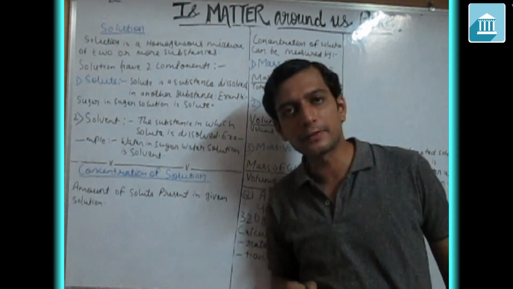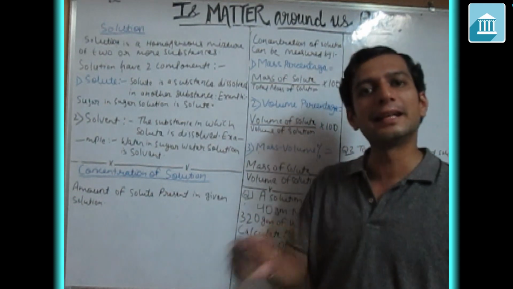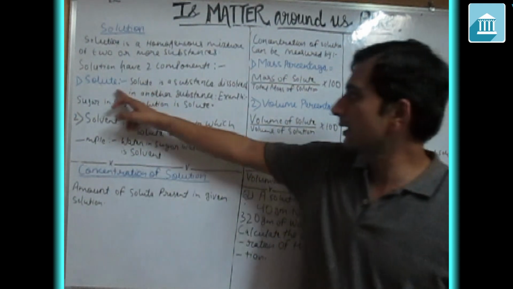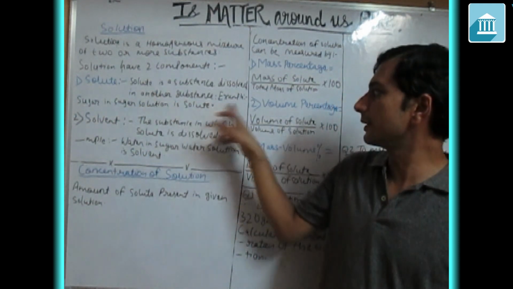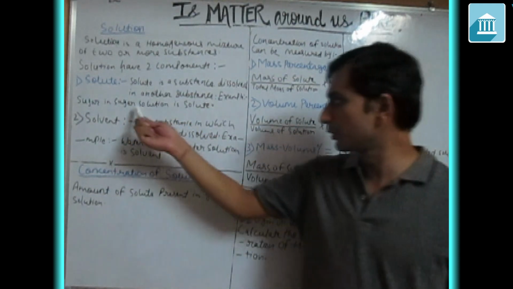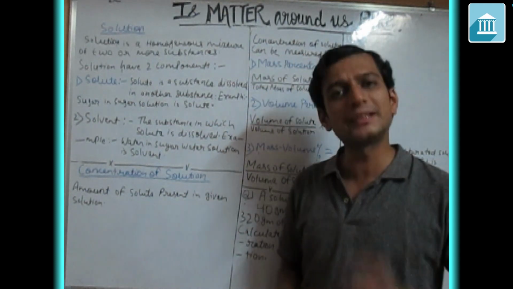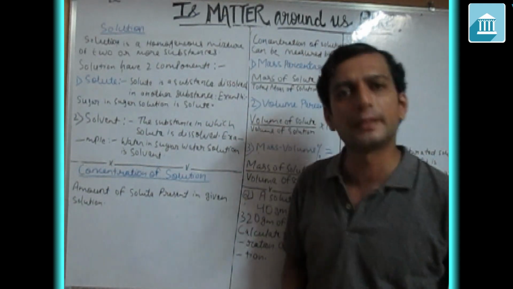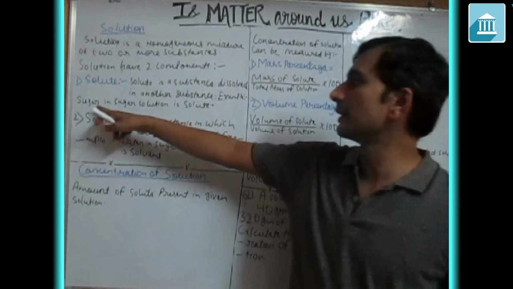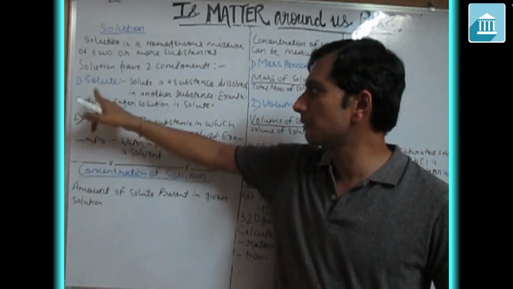We can give one more definition: the substance which is added in lesser quantity to the solution is the solute. In a sugar solution, the substance you add in less quantity is, of course, sugar.